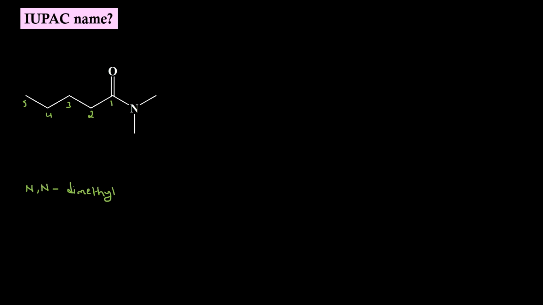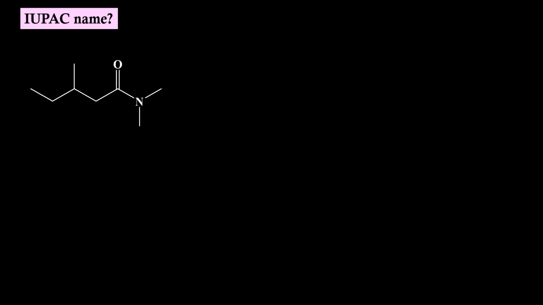Root word is pent. Primary suffix is ane. Secondary suffix is amide. We will drop the E of primary suffix. IUPAC name is N,N-dimethylpentanamide. Observe, there is no gap between the words.